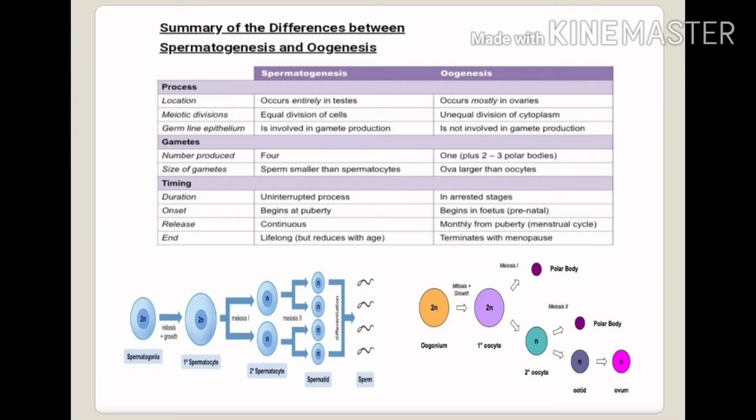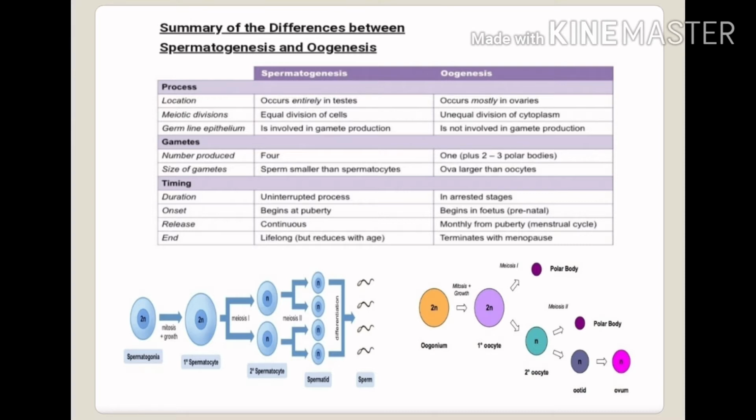Here we can see the difference between spermatogenesis and oogenesis. First of all, if we talk about the location, the sperms are produced in the testes in male and eggs are produced in ovaries in female. Spermatogenesis undergoes meiotic division and oogenesis undergoes unequal division of cytoplasm, means cytokinesis.